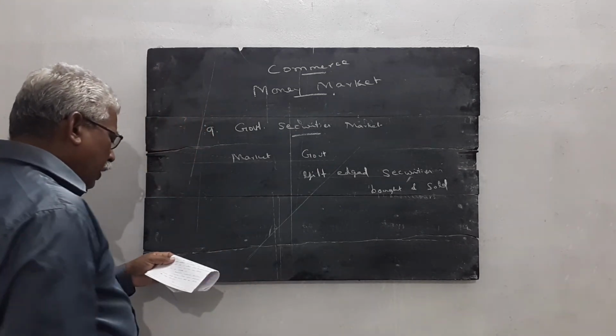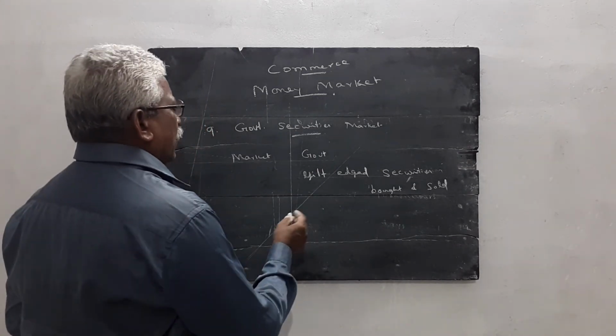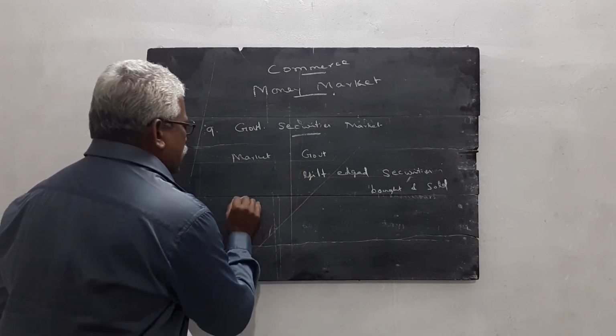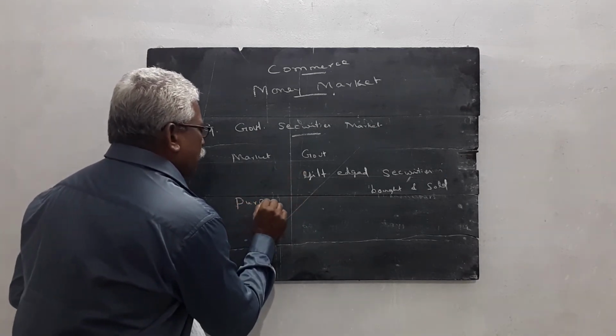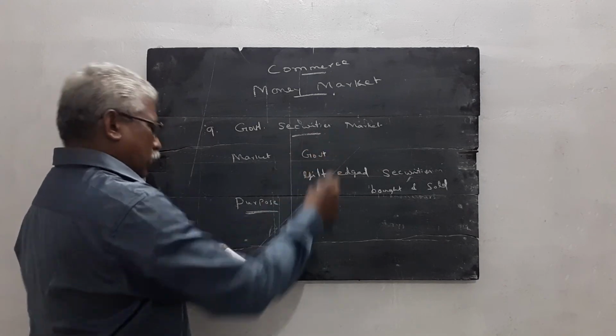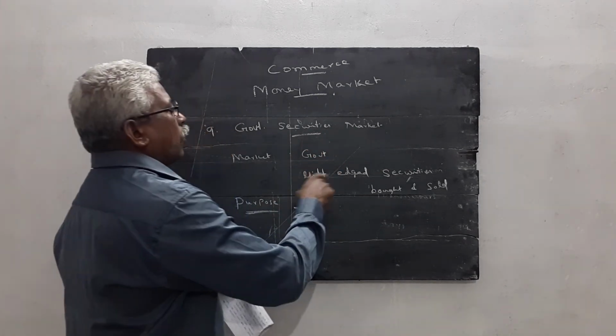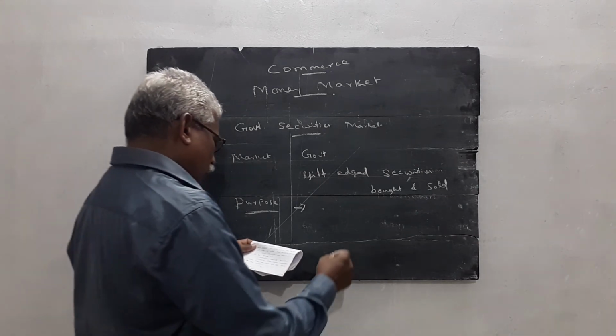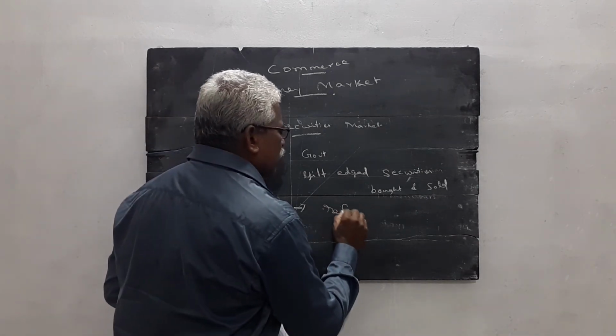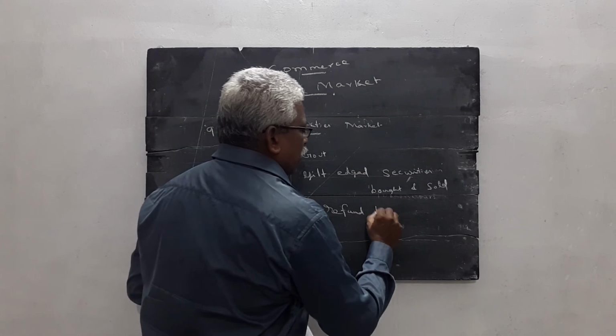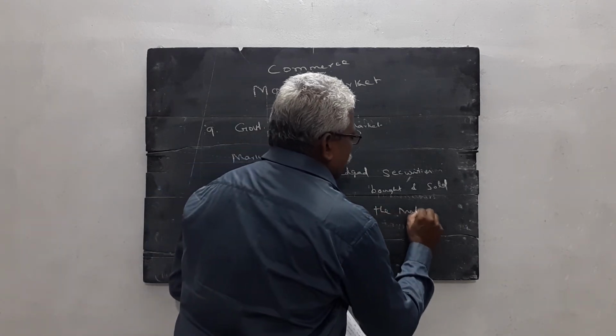Then government securities are issued. What is the purpose of issuing them in the government security market? The purpose is to refund the matured securities.